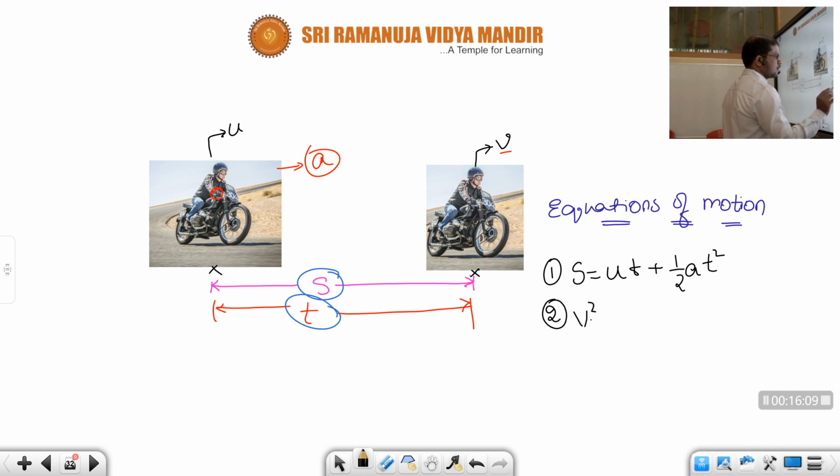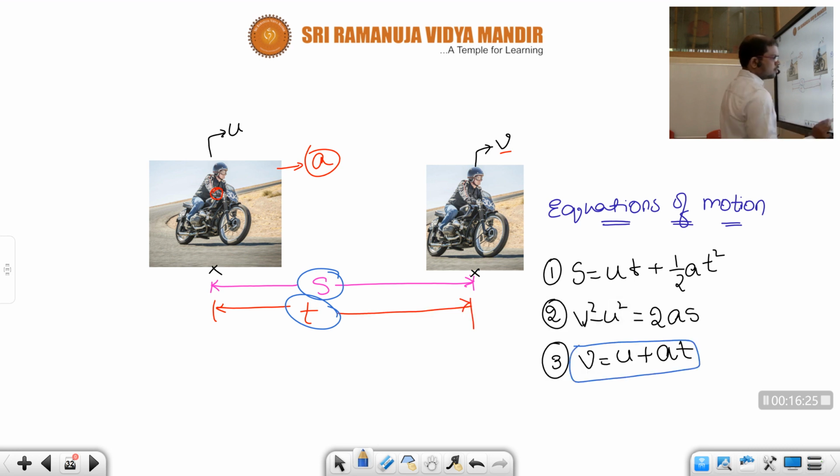Second equation: v square minus u square is equal to 2as. Next, v is equal to u plus at. Children, I hope you remember this one. Just now we changed the a equal to v minus u by t formula to this one.